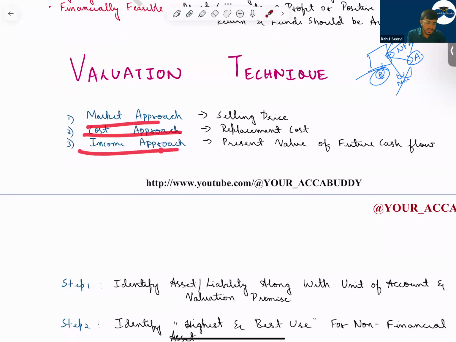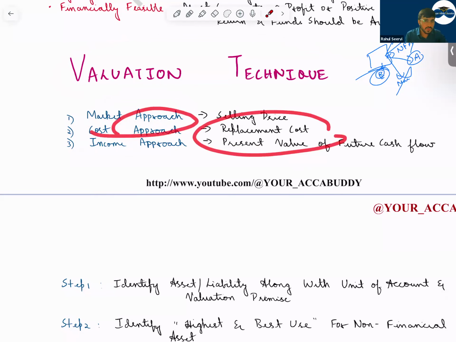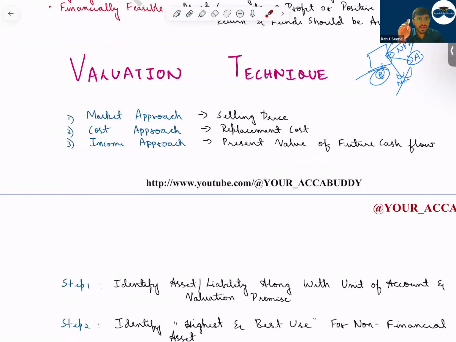Market approach, cost approach, income approach. Income approach we have used like value in use calculation. Market approach means whatever is as per market, like a fair value. Cost approach means replacement cost. We have covered in the first day revision IS 2 replacement cost. Understand? If today I want to purchase the asset with the same condition and same usage, what is the cost of that? So with this, your fair value is completed.